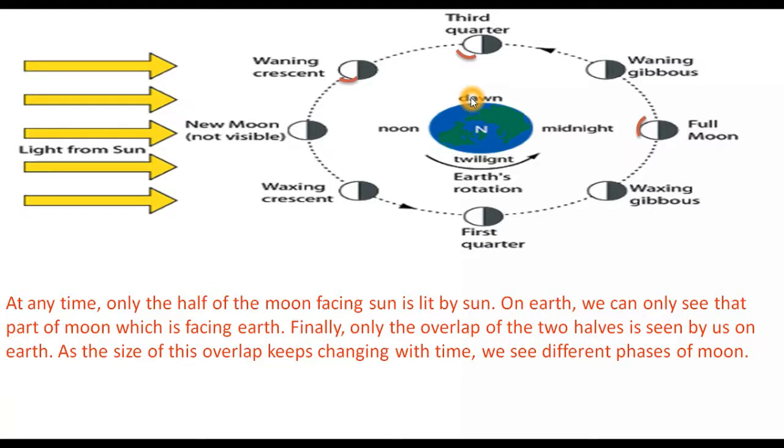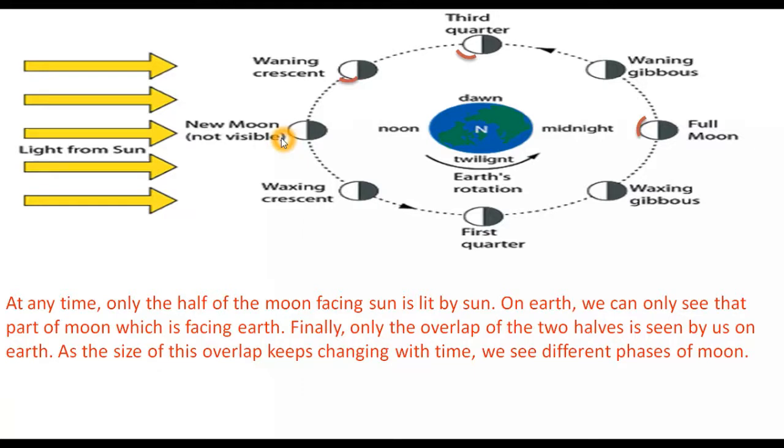It means the sunlit portion of the moon becomes smaller and smaller, and this is called the waning phase, the decreasing phase of the moon. And ultimately, the moon completes the revolution around the earth and again reaches the first position, the new moon day. So we have new moon once again.